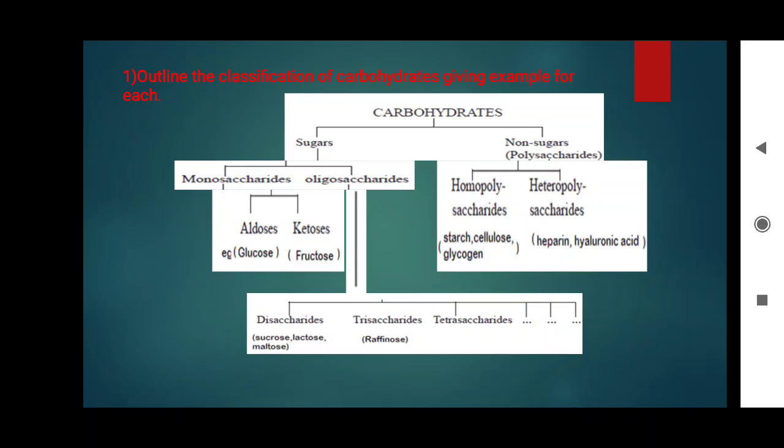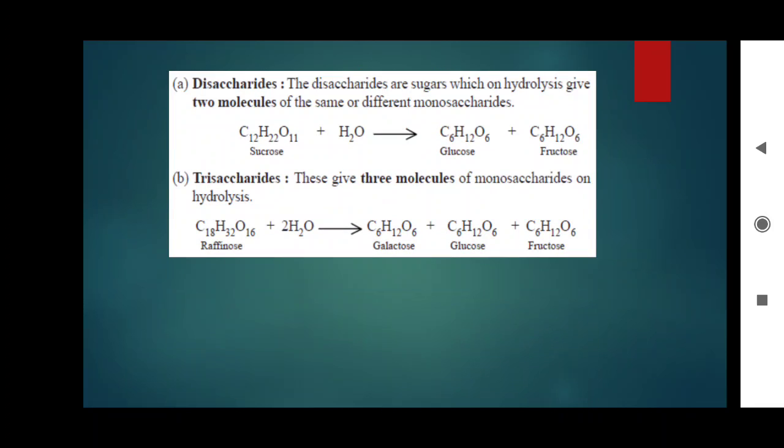So based on that, they have separated disaccharide, trisaccharide, tetrasaccharide. Undergoing hydrolysis, how many monosaccharides are forming? Sucrose, we know the molecular formula C12H22O11, hydrolyzed, it gives glucose and fructose.